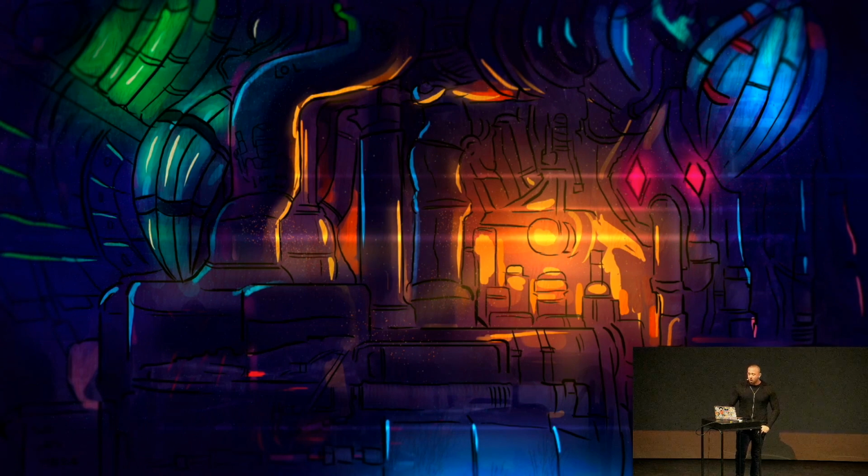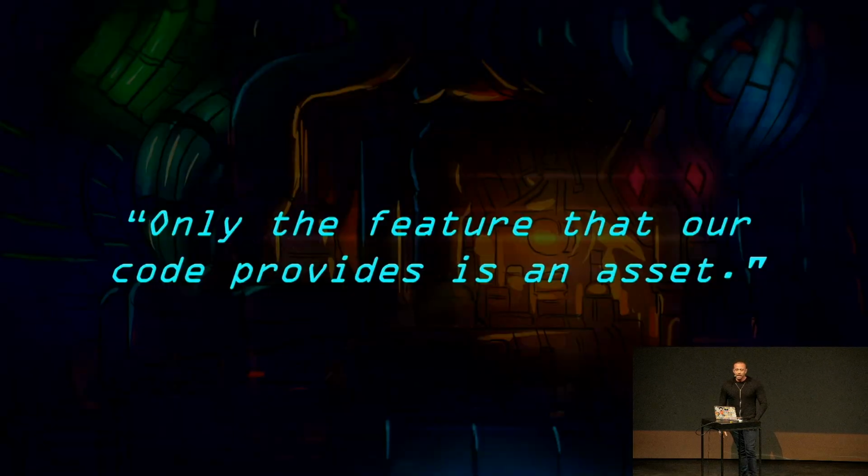Because there's less code, by nature, there's less bugs. The code itself is not a feature. Only the feature that our code produces is an asset. The more we reduce the amount of code that we write, the lighter weight and more agile our software becomes. Our applications become easier to understand and less of an intellectual drag on our team.